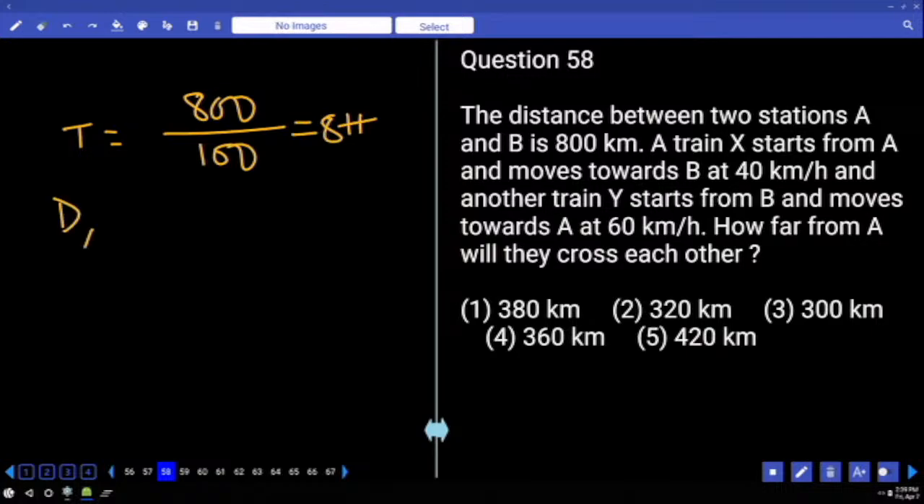Distance from A, both meet each other is. Distance from A, from station A, which train started with a speed 40 km per hour? And how many hours they need to travel? 8 hours, which is equal to 320 kilometers.